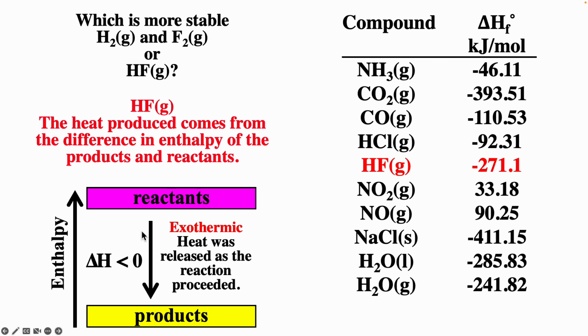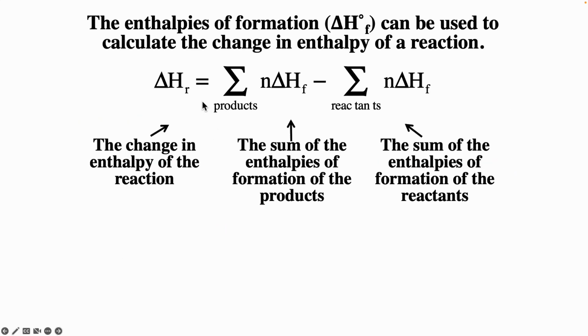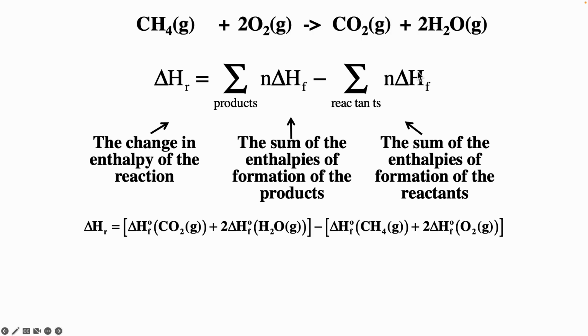Remember, delta H is products minus reactants. So if delta H is negative, it means the products have lower enthalpy than the reactants. And so we can calculate change in enthalpy for reactions by doing products minus reactants. And again, we're going to use the enthalpies of formation there.